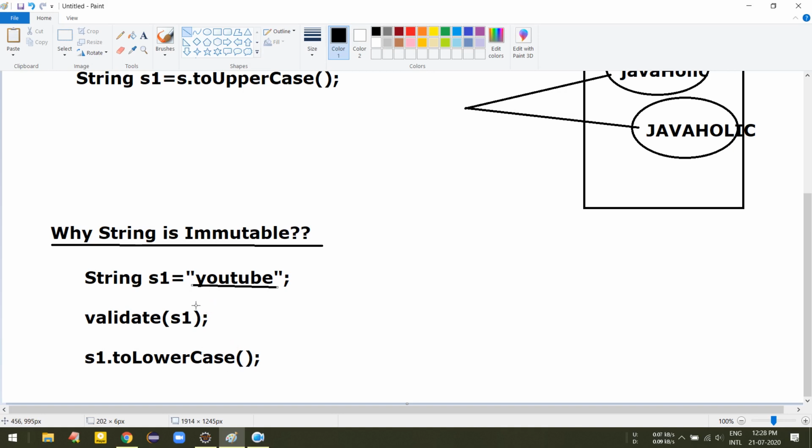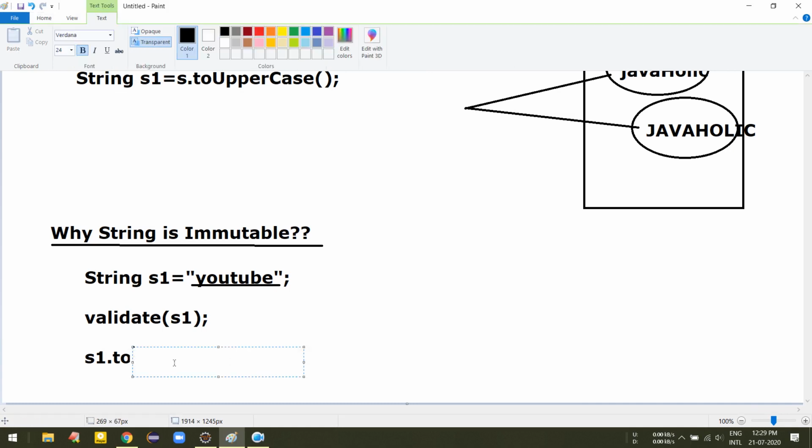The validate method requires this string, and somehow, knowingly or unknowingly, we change the value. Sorry, there is a problem in this line because it's already in lower case, so suppose we change it into upper case.